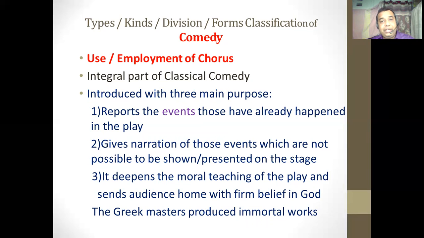So whatever events happened before the beginning of the first scene of the first act of the play, those events are reported in the form of the chorus. Secondly, it gives the narration of those events which are not possible to be shown or presented on the stage. Those events are reported in the form of the chorus.